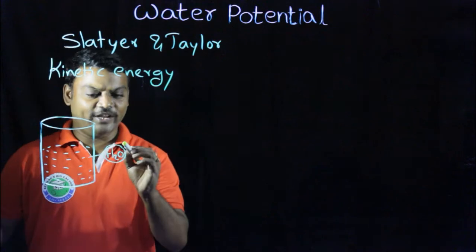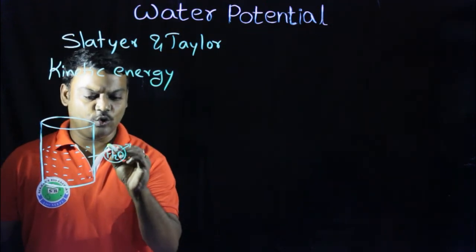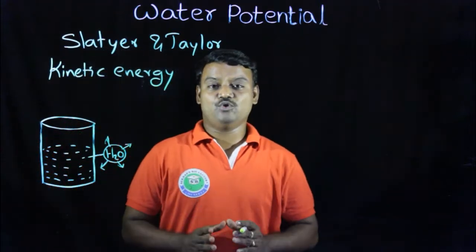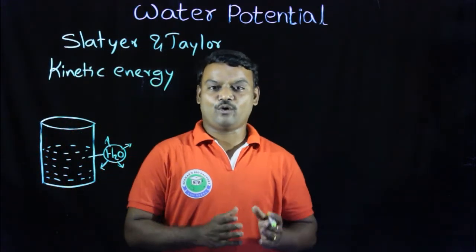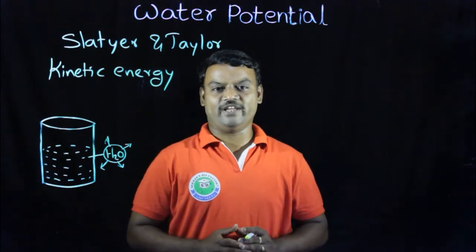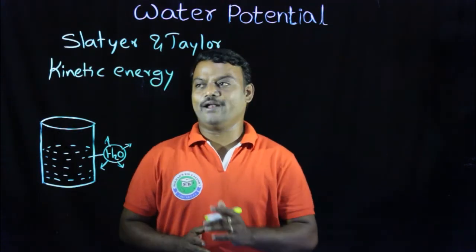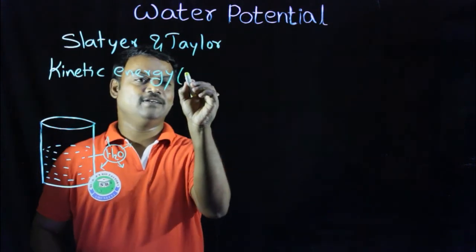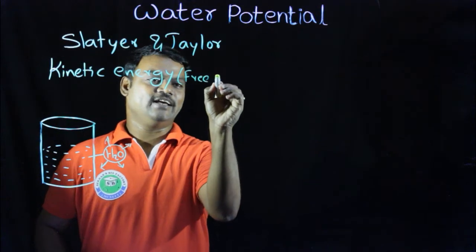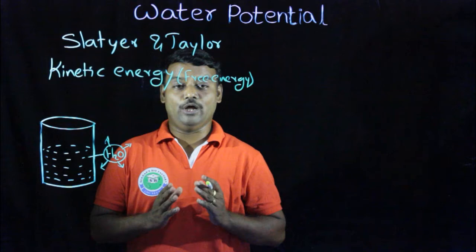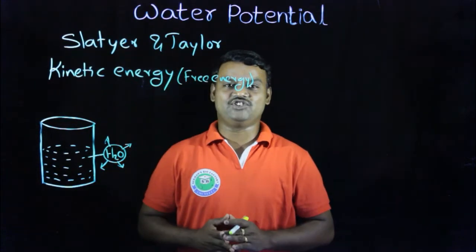With the help of this free energy, it shows random motion, and this motion is rapid and constant in both gas state and liquid state. Such energy is called kinetic energy. So kinetic energy is nothing but the free energy of a molecule.